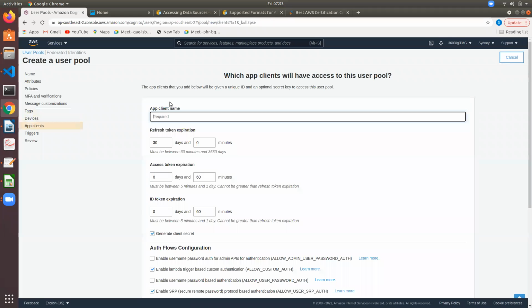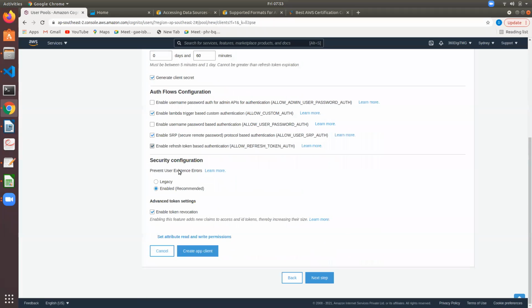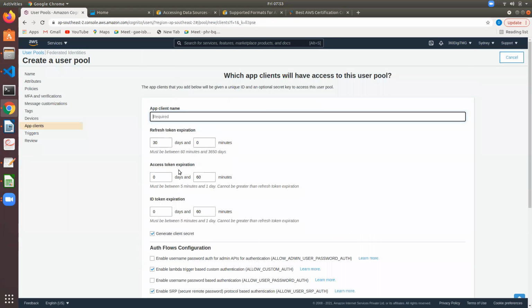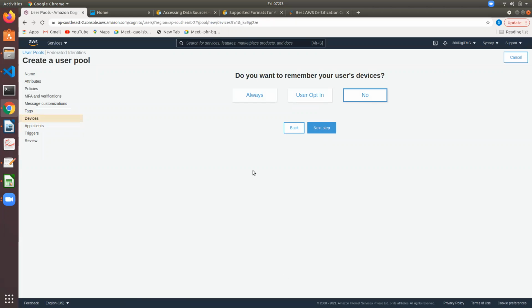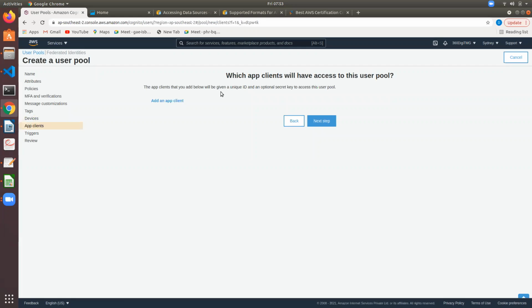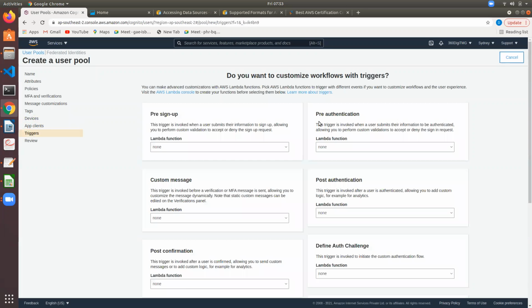Add an app client. If you expect Android or iOS users, then add an app client. So let's say next step. Okay, we cannot skip this. Yeah, we can skip this.